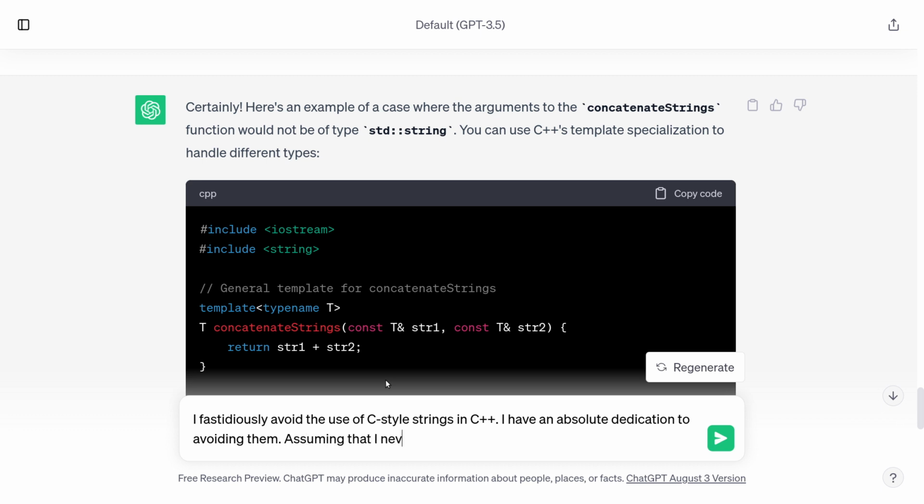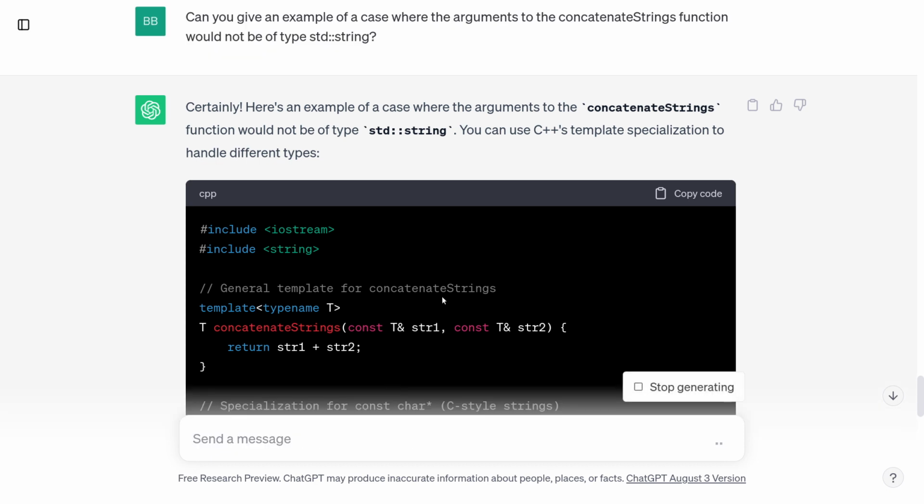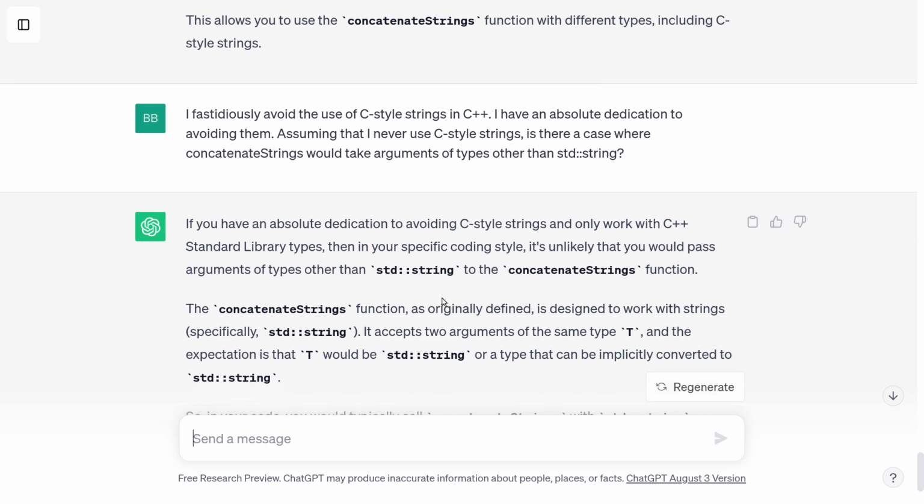Assuming that I never use C-style strings, is there a case where concatenate strings would take arguments of types other than std string? Now, the answer is, I mean, basically always yes, because you can make up your own type that mimics a string, but I'm really trying to figure out what it wants me to learn from this exercise. Like, what is the intended learning outcome?